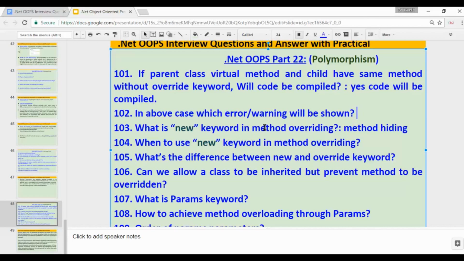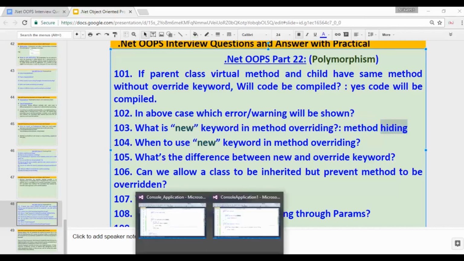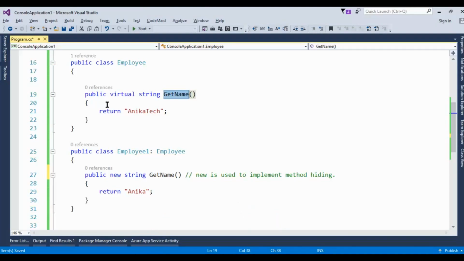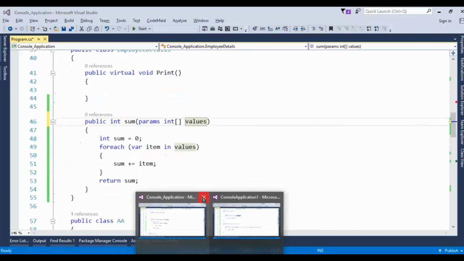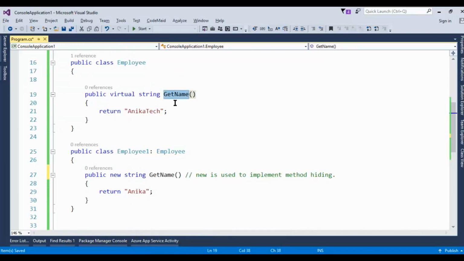What is the new keyword in method overriding? The new keyword in method overriding is used to implement method hiding. What is method hiding? When you use the new keyword, it is used to hide the base class method.